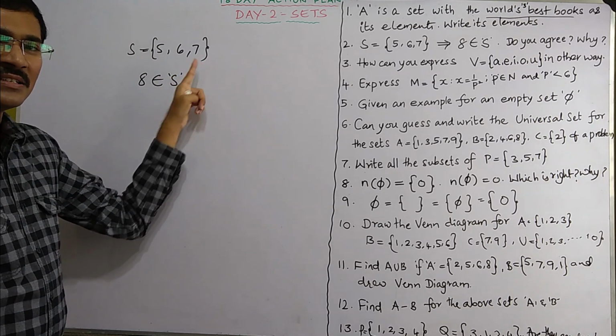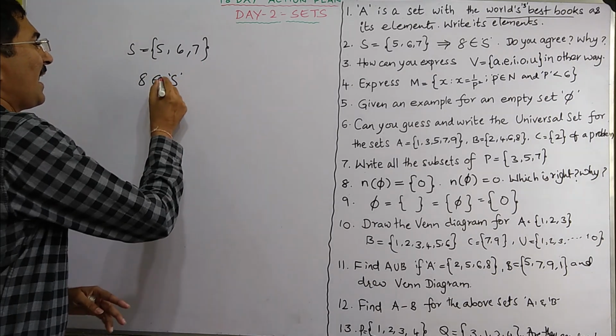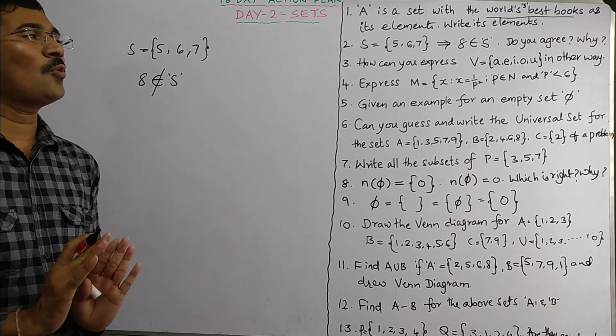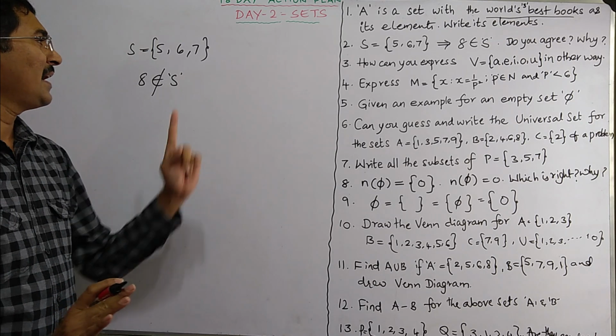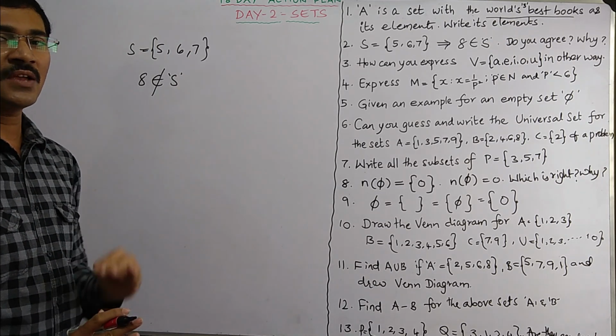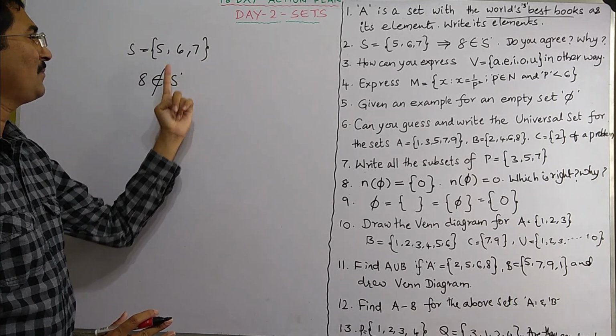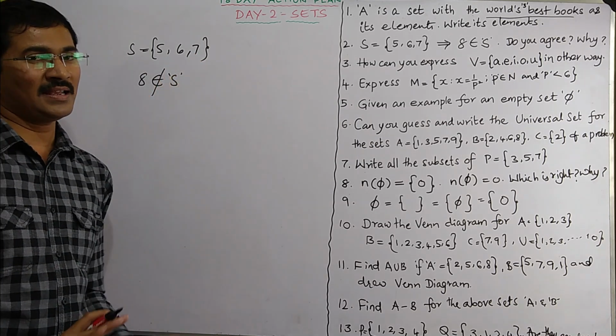Is 8 there in the set? No. So we say 8 does not belong to the set. So what is given is not right, and we don't agree with that, because 8 is not present in S. If it is present, we say it belongs to. For example, we say 7 belongs to S, but 8 does not belong to S.